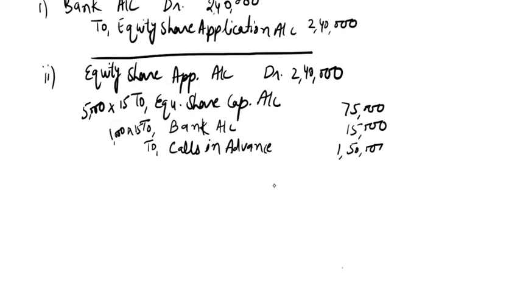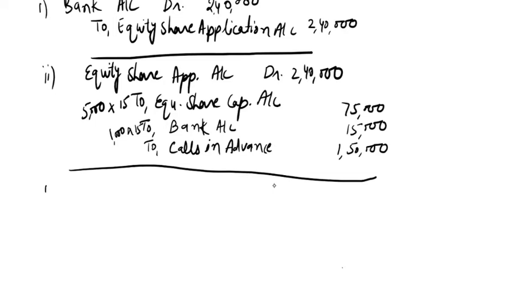The narration will be: being equity share application money transferred to share capital account for 5,000 shares, 1,000 shares' money refunded and extra money adjusted in other calls.